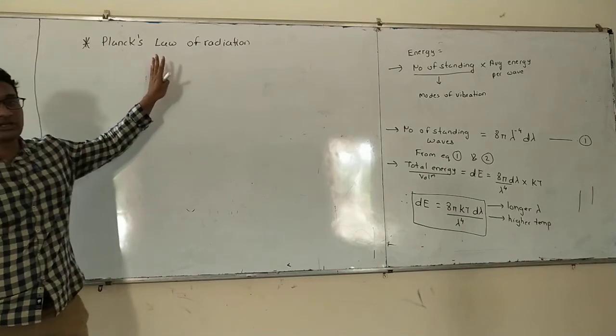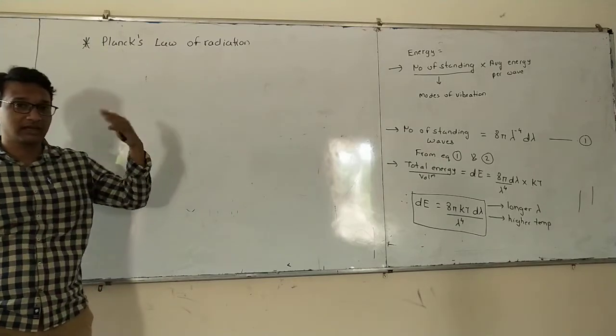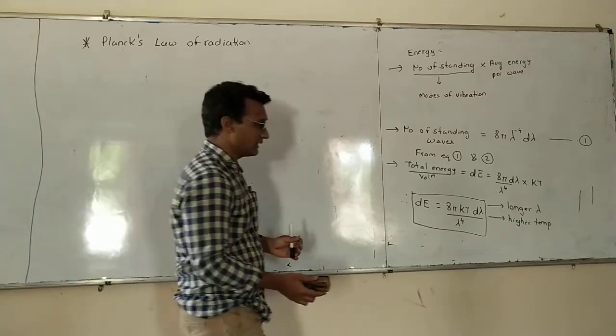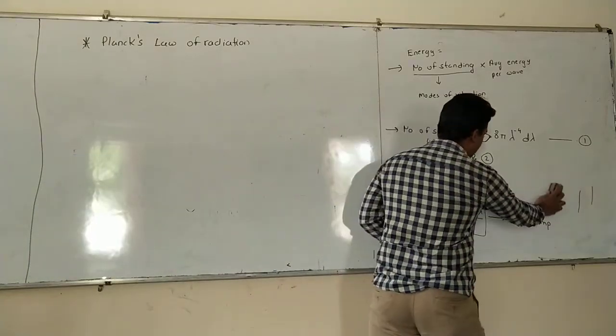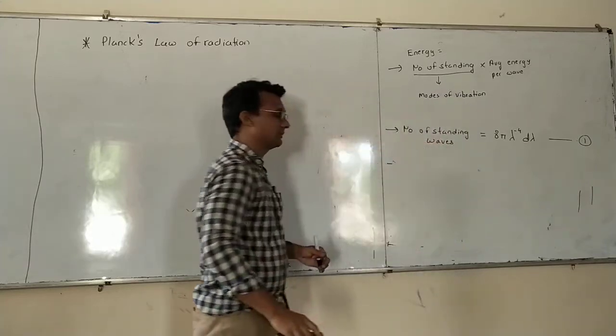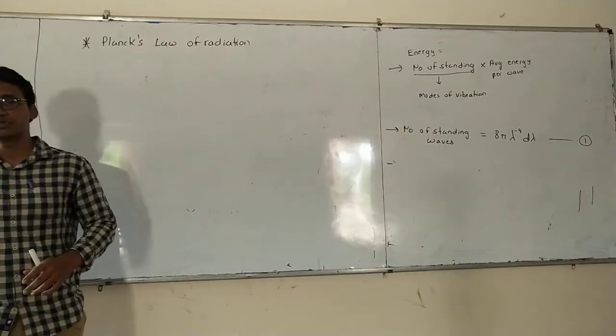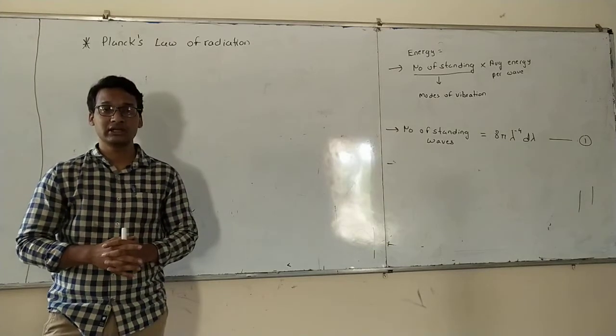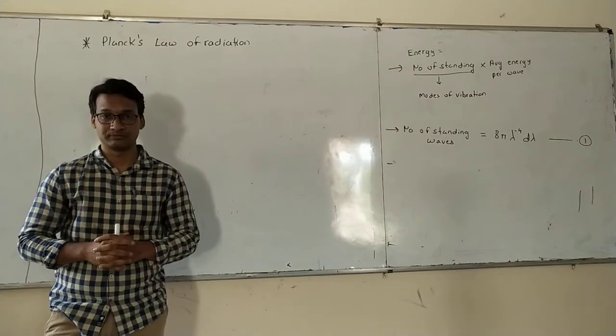So now we will try to study Planck's law. Planck tried to find the equation for the radiation. While writing Planck's law, you have to understand that he made a very important assumption which was not there in Wien's law or in Rayleigh and Jeans law.